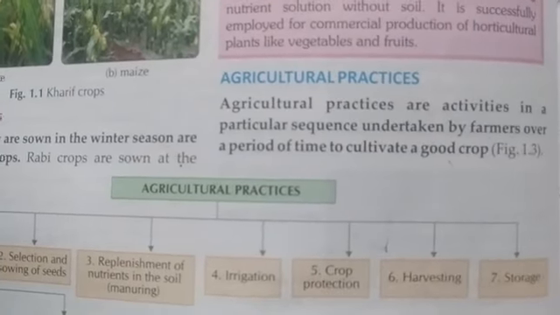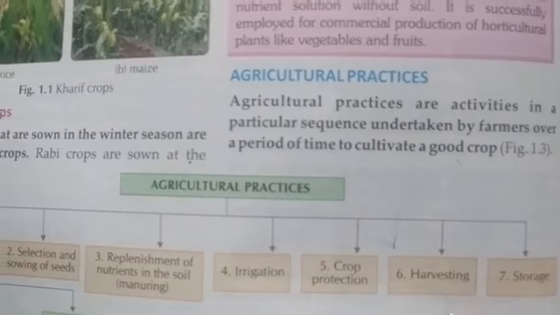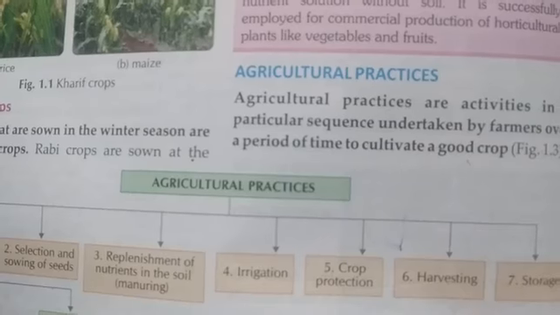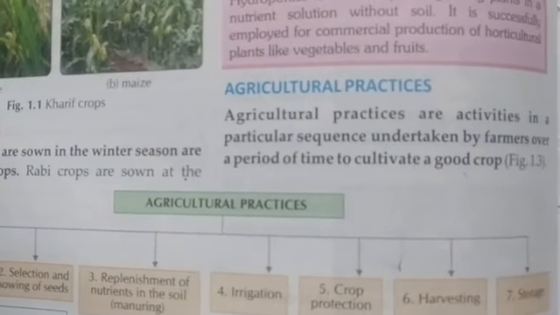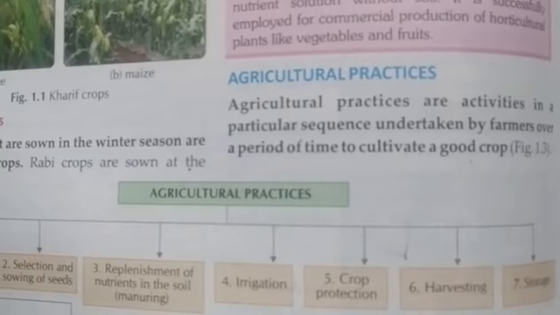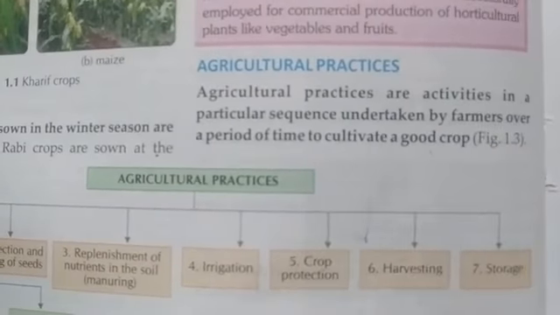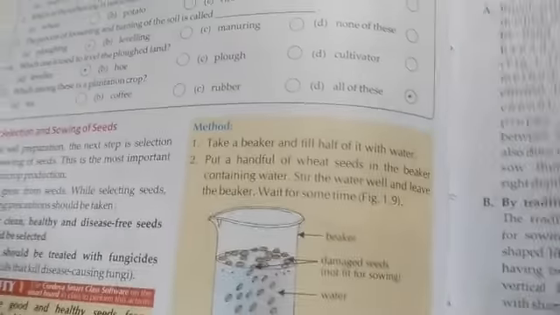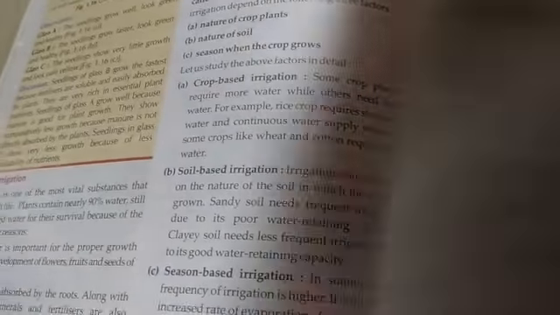Harvesting: in harvesting we have done which time is the best for the harvesting of our crop, and which instrument we can use for the harvesting. Next we have done storage. In storage we have done where we can store our grains, and what is the best place for this. We can use a dry place for the storage. If it is not dry, then this will not be good for our crop.